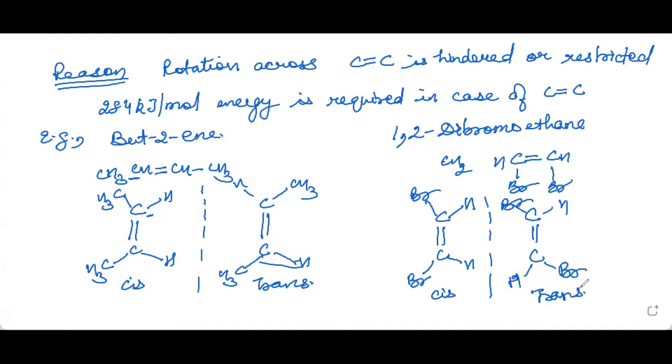So these are the 2 forms of 1,2-dibromoethane. Now take one more example. It is but-2-ene-dioic acid. I hope you can write the structure now from the given name. Now here we have not mentioned the position of the carboxylic group because it is always terminal.